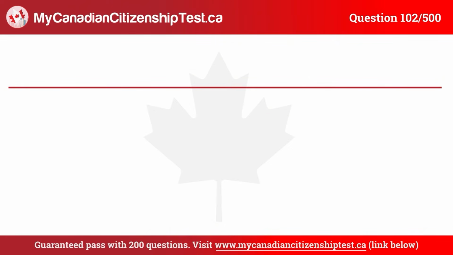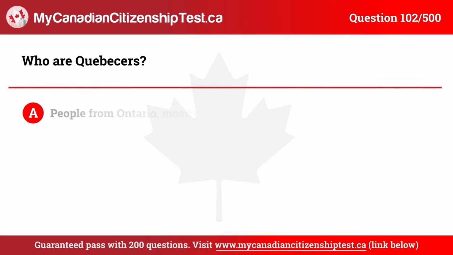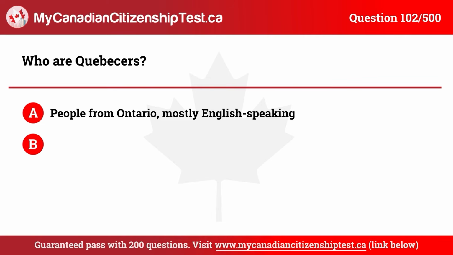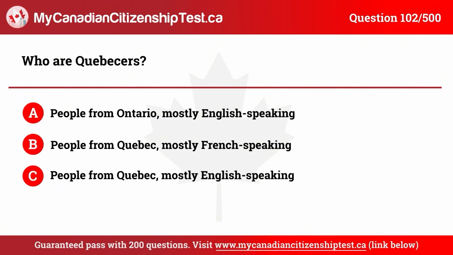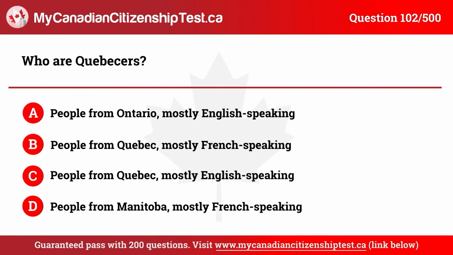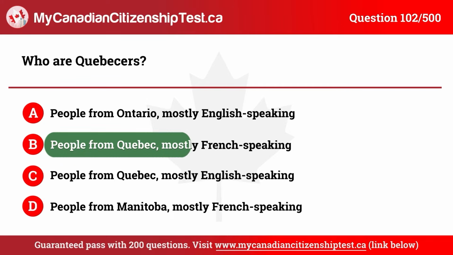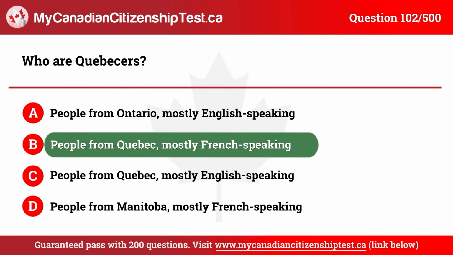Question 102. Who are Quebecers? A. People from Ontario, mostly English-speaking. B. People from Quebec, mostly French-speaking. C. People from Quebec, mostly English-speaking. D. People from Manitoba, mostly French-speaking. The correct answer is B. People from Quebec, mostly French-speaking.